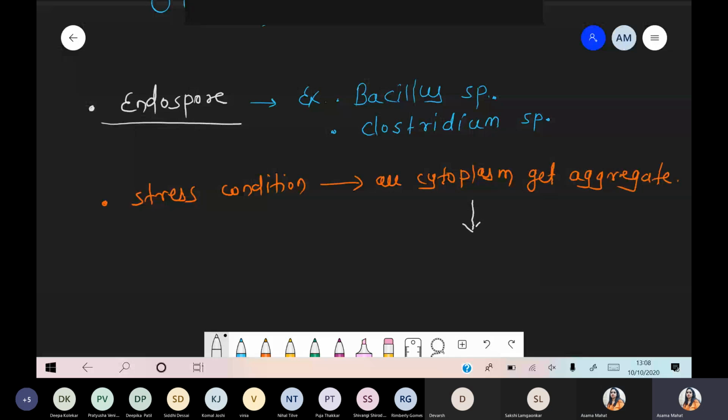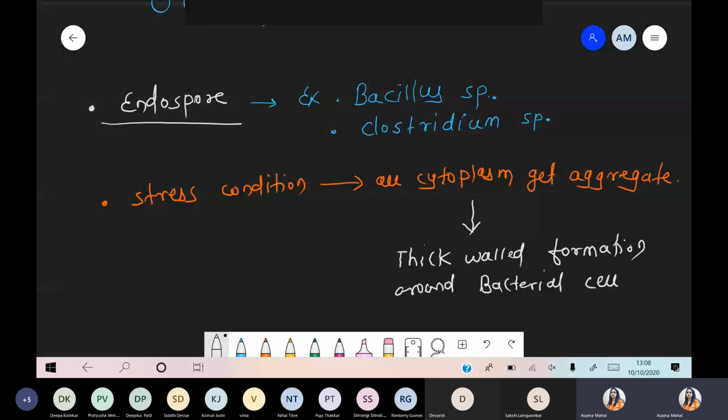Now what happened? When all the material is showing the aggregation, it means that around the bacterial body there is a formation of a thick wall. So we are talking about the second scenario, thick walled formation around the bacterial cell. I am taking this structure as a diagrammatic representation.